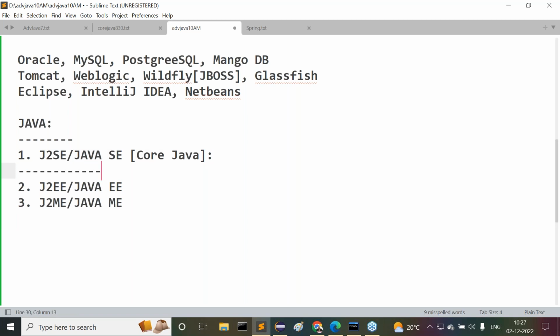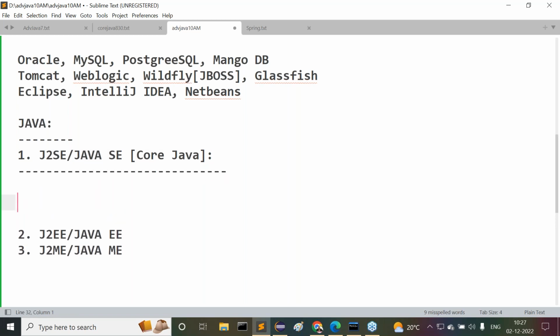What exactly is J2SE? What can you understand about this J2SE? The answer is very clear. Try to understand this now. J2SE will cover only the fundamentals of Java. It will not cover the complete Java. If J2SE covered the total Java, what would be the need for J2EE and J2ME? Not required. So J2SE covers only the fundamentals of Java.